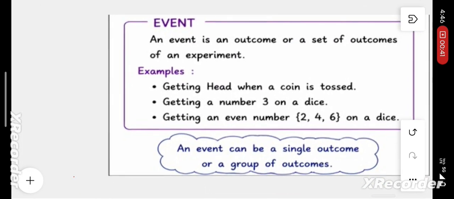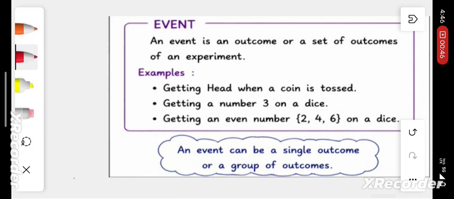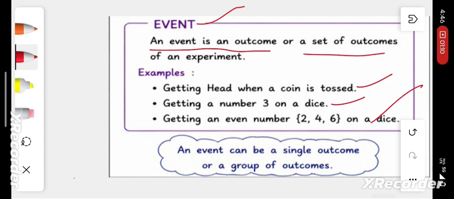The next one, event. An event is an outcome or set of outcomes. The result of an experiment is called an outcome, and one outcome or a set of outcomes is called an event. Example, getting a head when a coin is tossed, getting a number 3 when a dice is thrown, getting an even number when a dice is thrown. An event can be a single outcome or a group of outcomes.